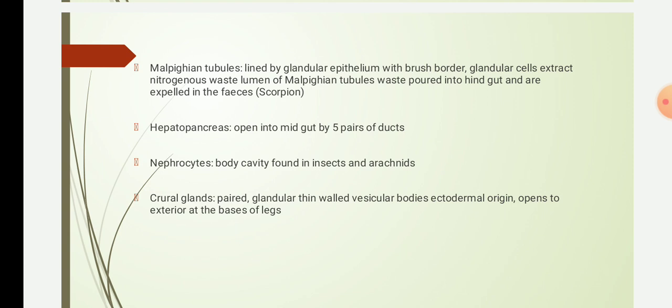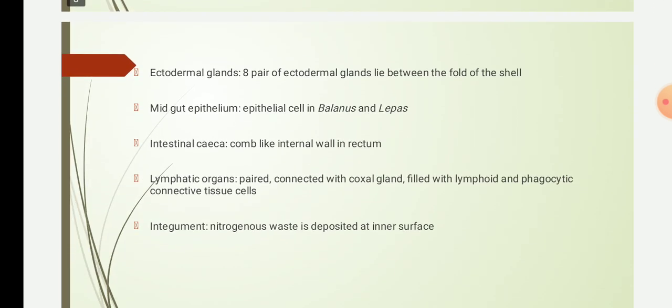The next one is the crural glands. These crural glands are glandular, thin-walled vascular bodies of ectodermal origin. They are present in males, and they open externally at the base of the legs. Their function is not confirmed yet, but they are supposed to be excretory organs. The next one is the ectodermal glands.